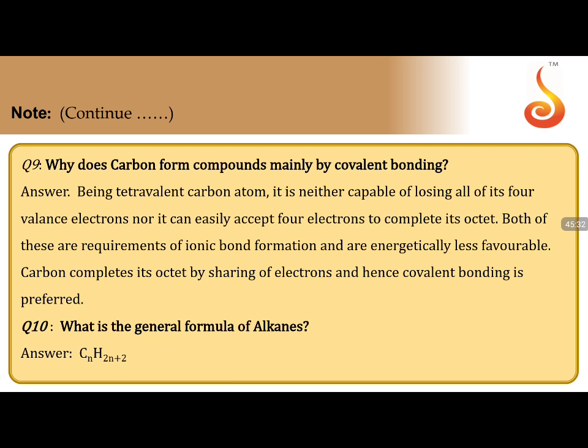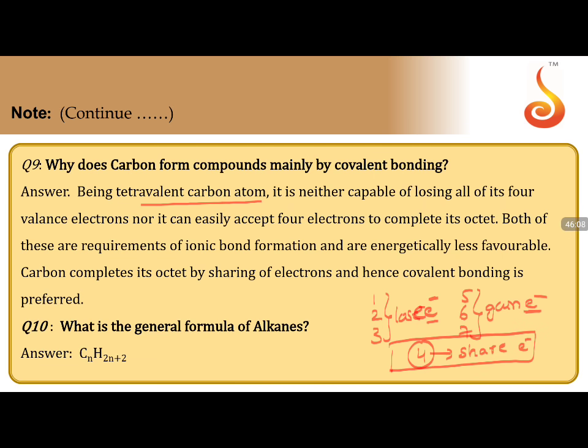Why does carbon form compounds mainly by covalent bonding? Reason is very simple, because carbon is tetravalent. You remember the slide where we discussed if the valence electrons are 1, 2, 3, they are ready to lose electrons. If the valence electrons are 5, 6, 7, they are ready to gain electrons. But if you have 4, they only go for sharing of electrons. Sharing of electrons is the only possibility, because losing 4 electrons is difficult.